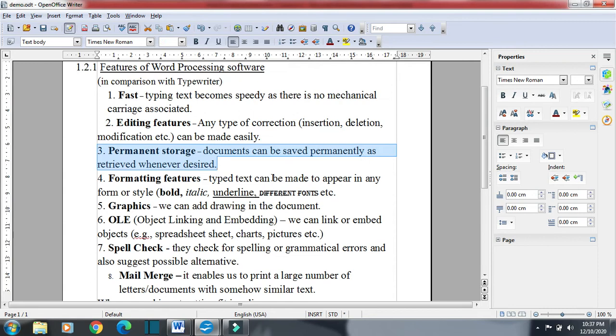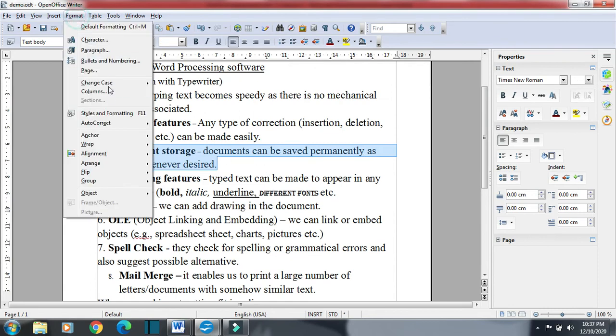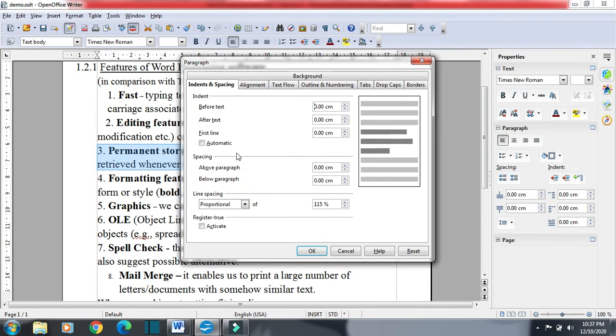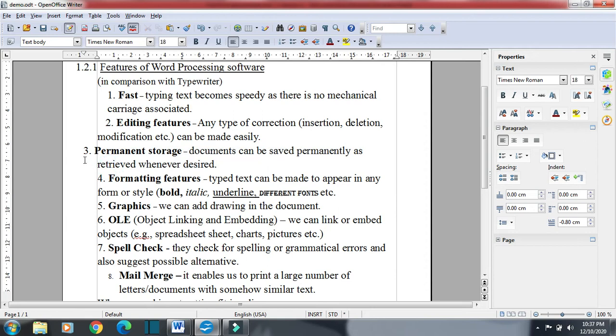What is the trick? We have selected the paragraph, then we go to Format, then Paragraph, and here for the first line we are going to give a negative indent. Suppose 30, and then press OK. Instead of 30 we can go for 80. Now you can see it appears that this is the margin and this line is not having any indent, but the next ones have indent, some space is there. Because this option is not available in openoffice.org Writer, that is why we have to use this trick.